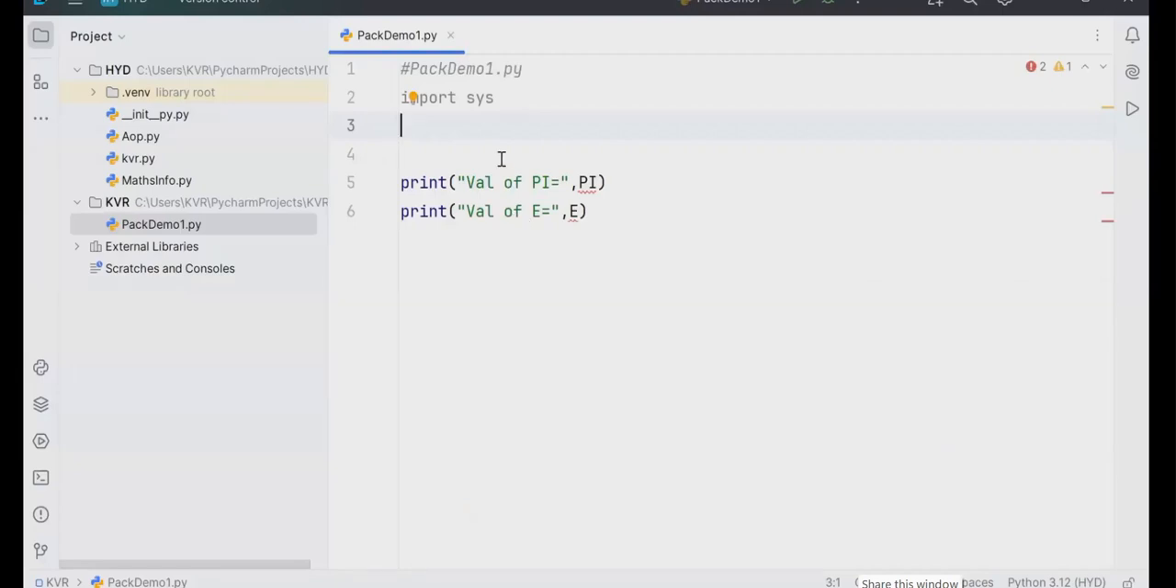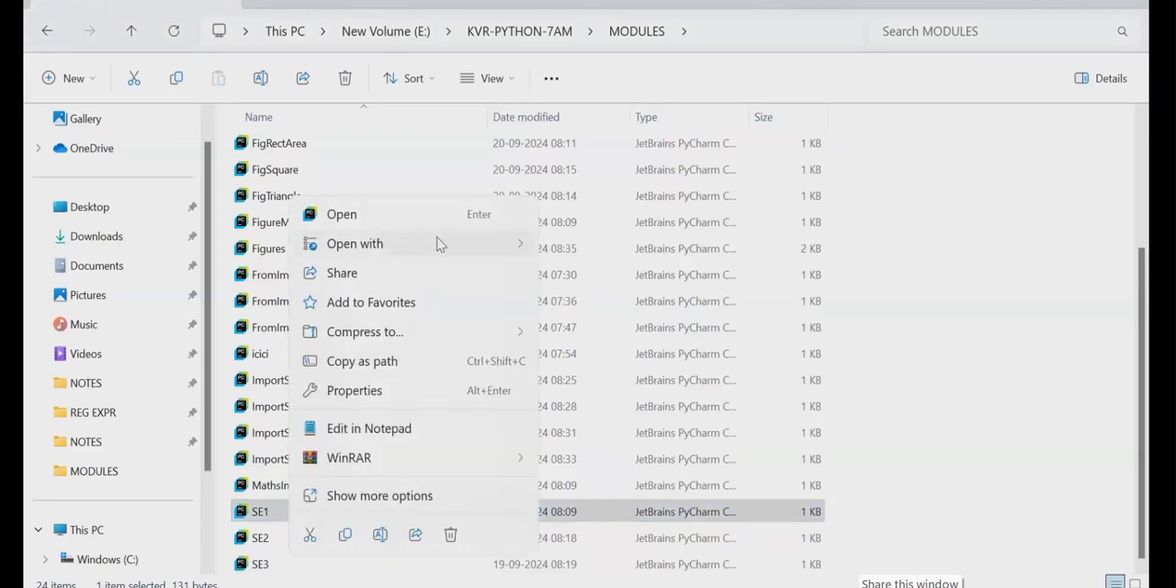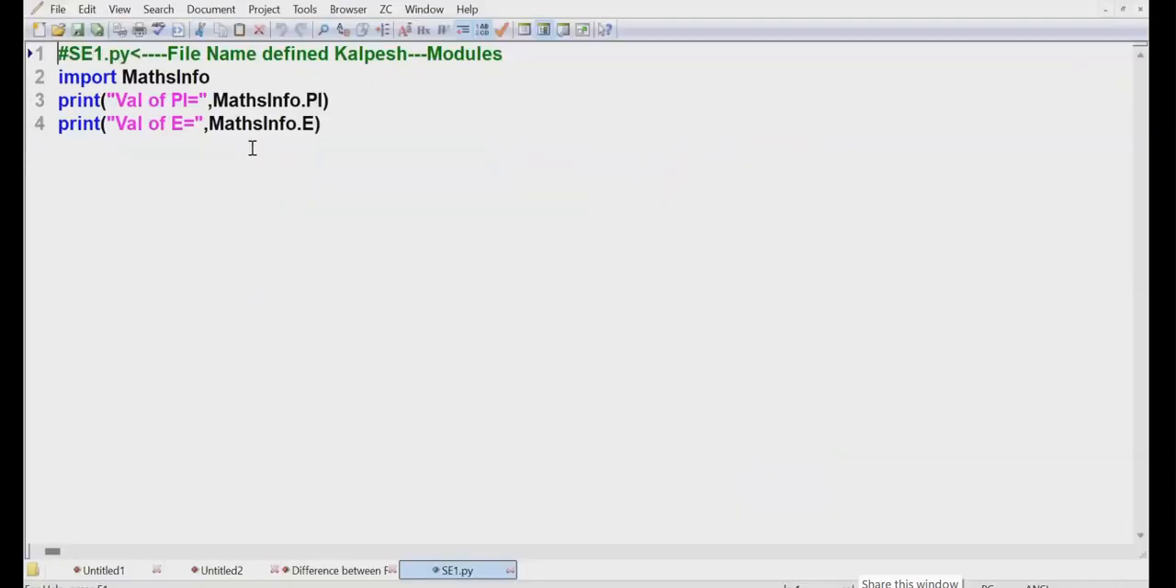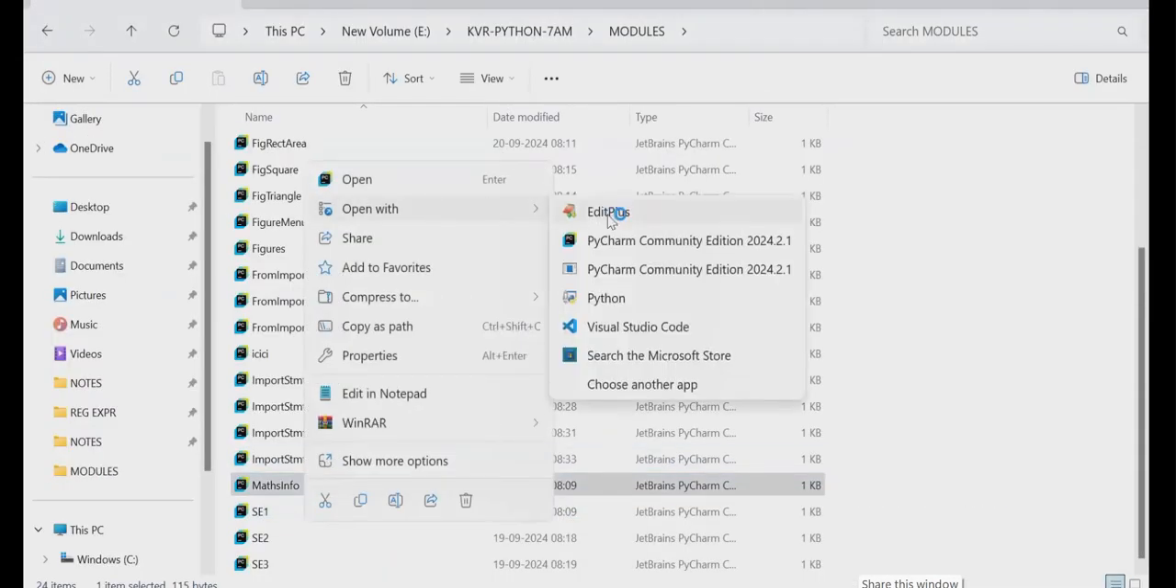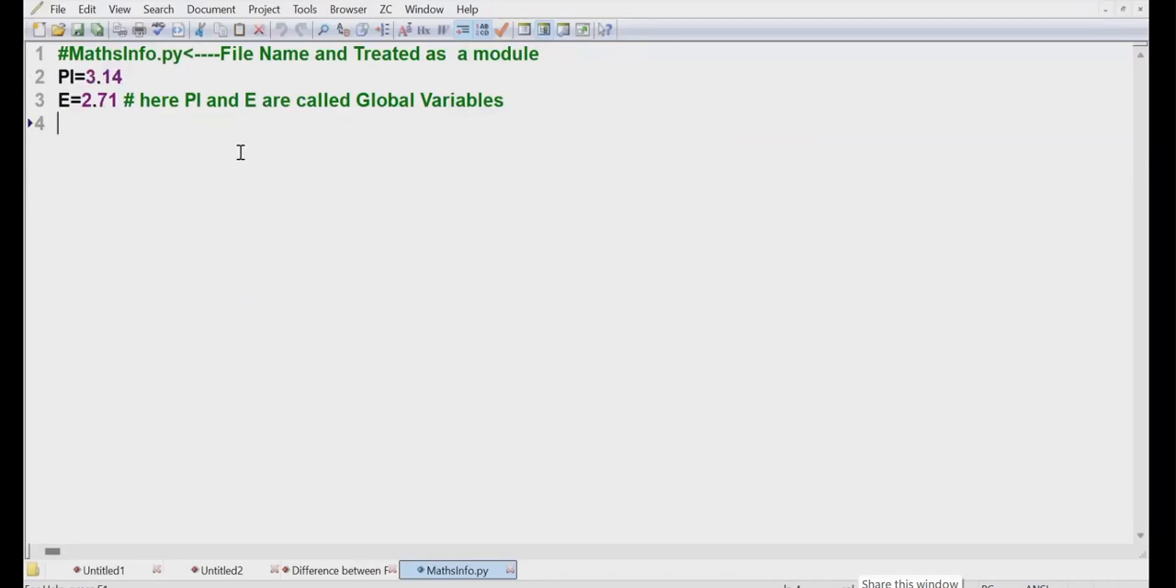Every variable in Python is what? Object. Behind every object, who is there? Class. What is the class of PI? Float, Shruti. Good, very good student. PI is a float value. PI is 3.14. What is the type? Float. What is E?